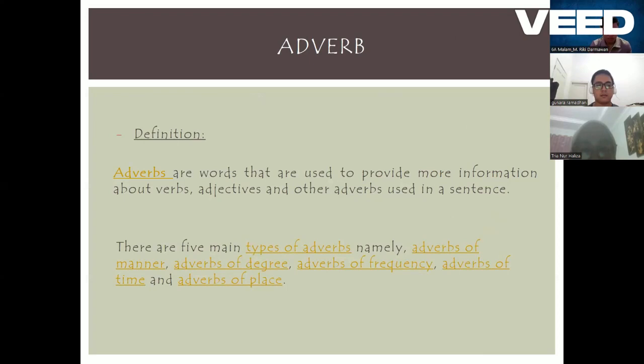Next is adverb. The definition of adverbs: words that are used to provide more information about verbs, adjectives, and other adverbs used in a sentence. There are also five main types of adverbs, namely adverbs of manner, adverbs of degree, adverbs of frequency, adverbs of time, and adverbs of place.